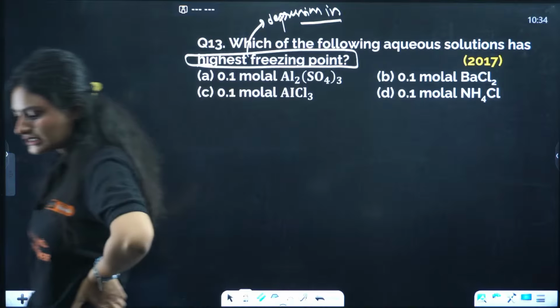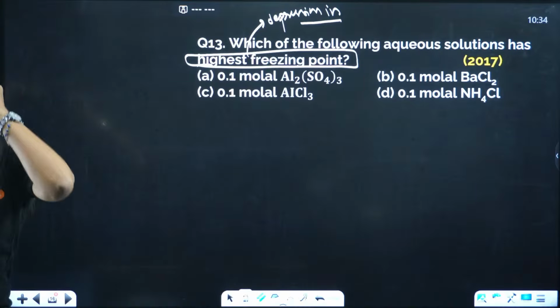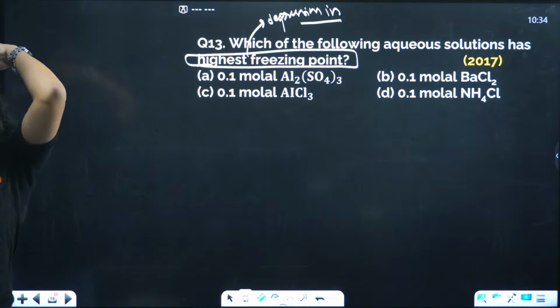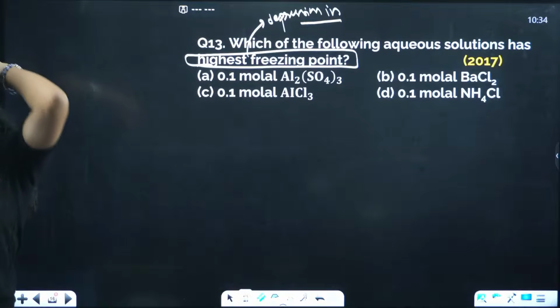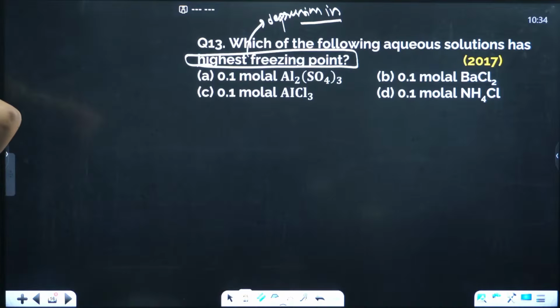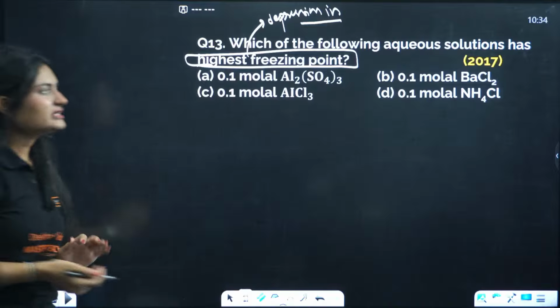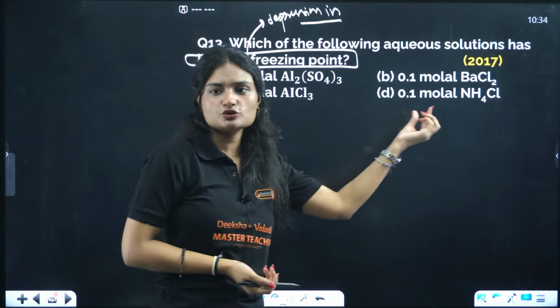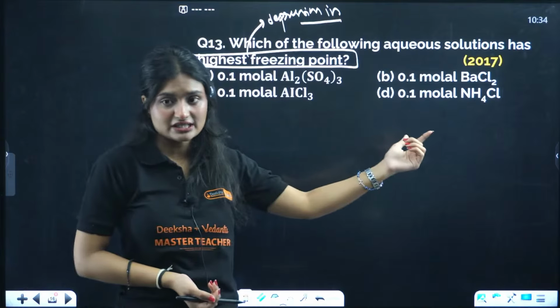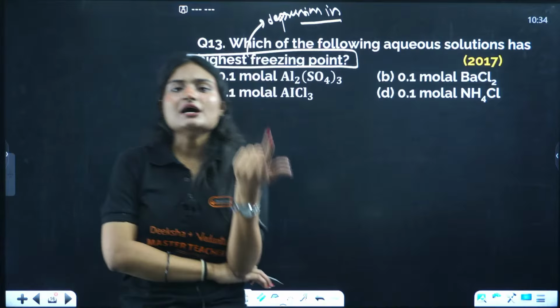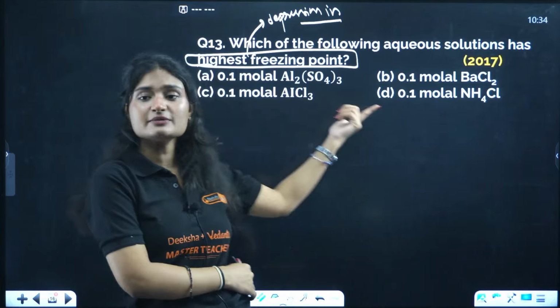Which will show the highest depression in freezing point? All of these have the same concentration, right? So we'll calculate which will have the largest amount of solute.